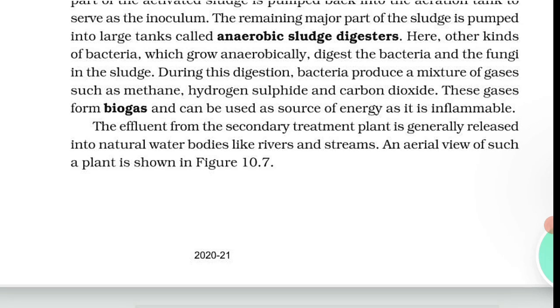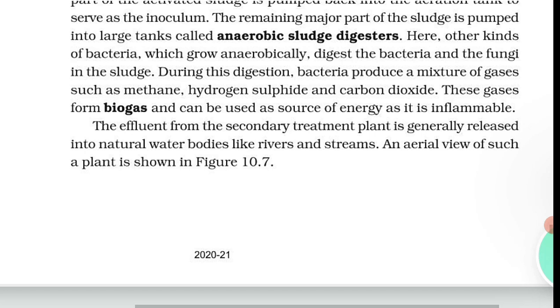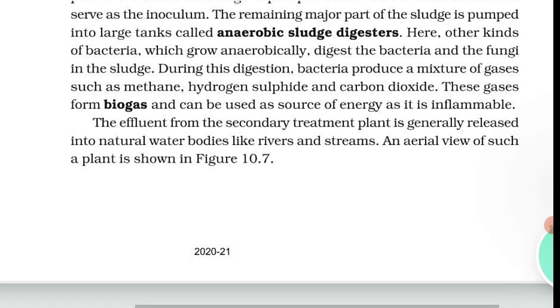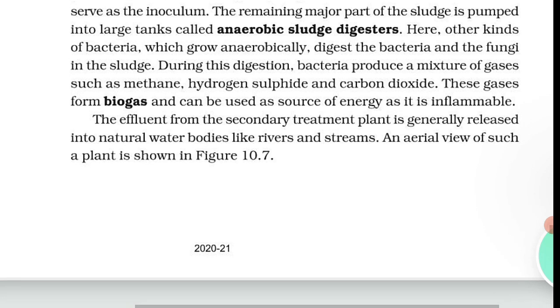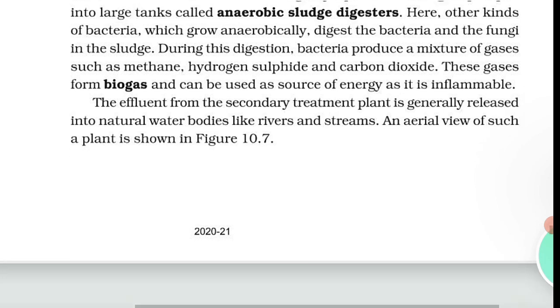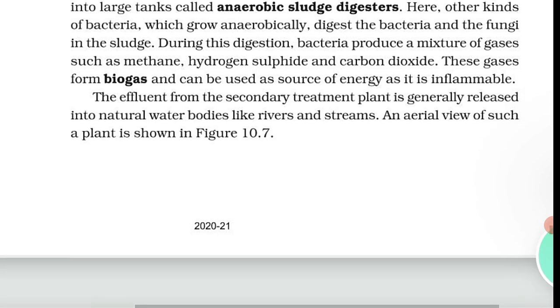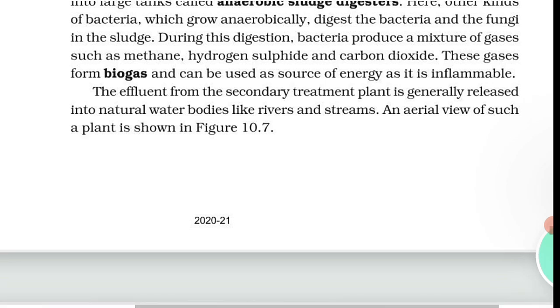These bacteria are collectively called methanogens, and one such common bacterium is methanobacterium. These bacteria are commonly found in the anaerobic sludge during sewage treatment.